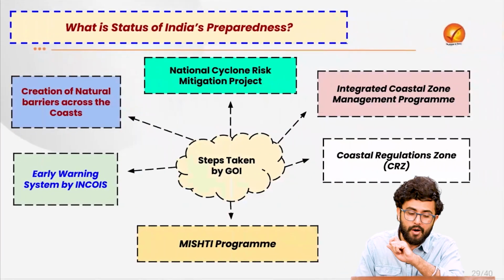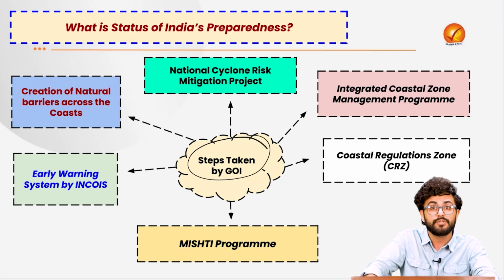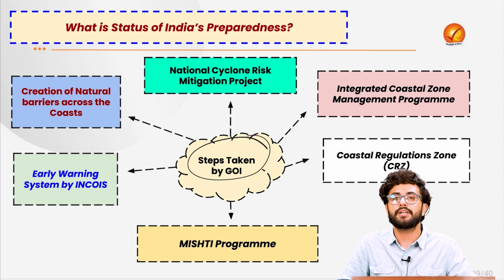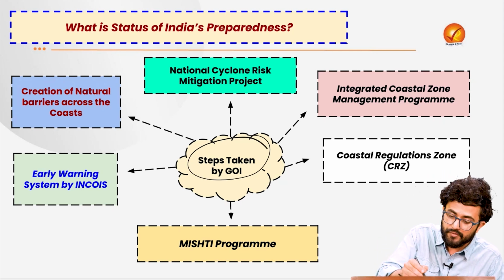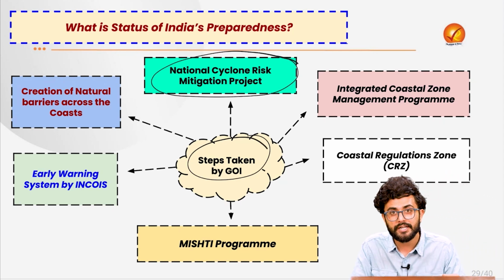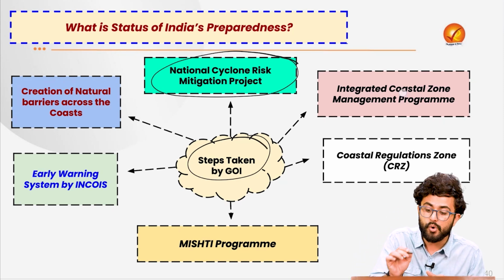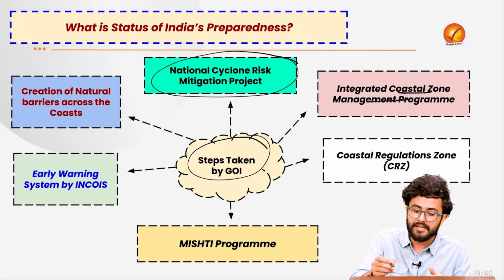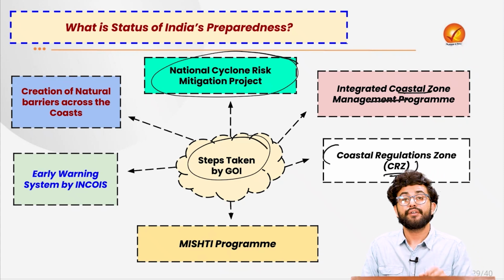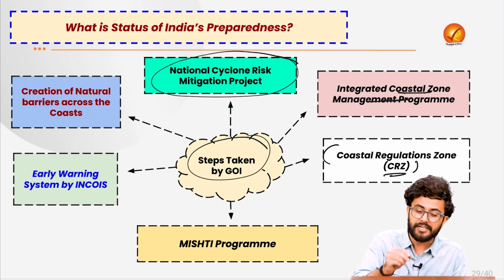So what has our government done so far when it comes to risk mitigation from cyclones, considering the vast coastline which we have? If anyone can comment down what is the current measure of our coastline. We have launched the National Cyclone Risk Mitigation Project. Then we have created a very comprehensive coastal zone management program. We have divided the coast into various coastal regulation zones on the basis of the high tide line and low tide line, where in CRZ1 and CRZ2 any kind of industrial or large-scale construction is completely prohibited.